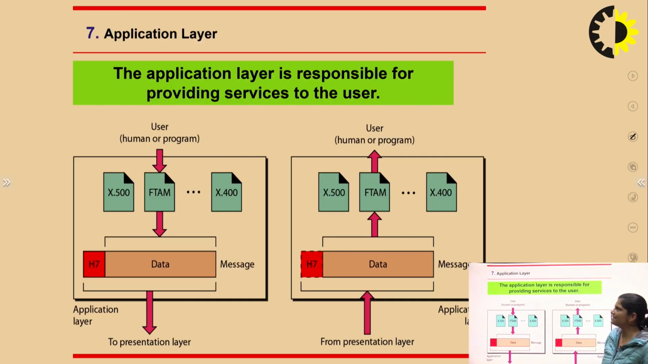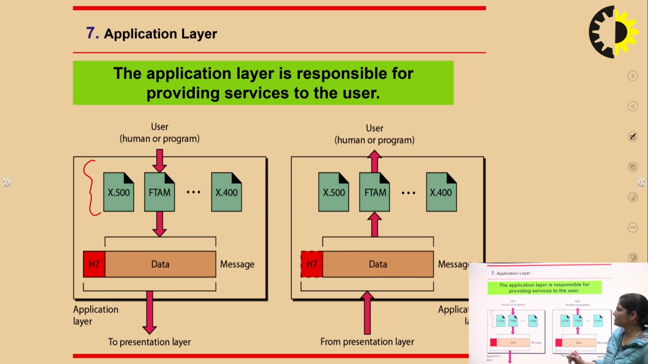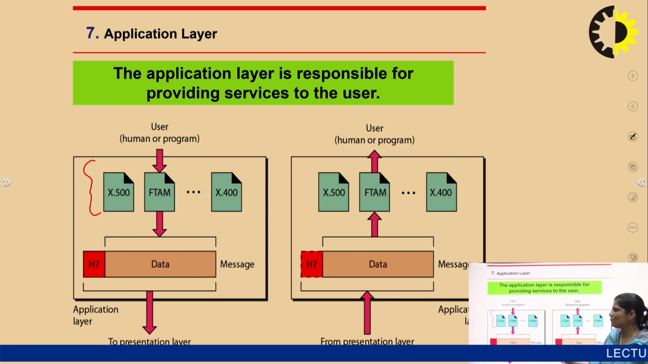Now the last layer is the application layer. The application layer is responsible for providing services to the user. These are the services provided by the application layer, and there is interfacing between the application layer and presentation layer. We send data from the user to the application layer, then to the presentation layer, and the same process is followed by the receiver side.